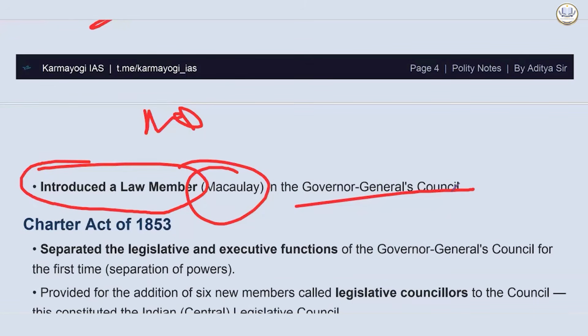There is a statement given by Macaulay that 1 shelf of the books of Western philosophy has more knowledge than the entire Oriental books and knowledge. This was what he believed, but it wasn't true. This is something which is trying to prove the white man's burden theory and trying to establish the superiority of the whites over the Indian people and other people as well, which was debunked later on.